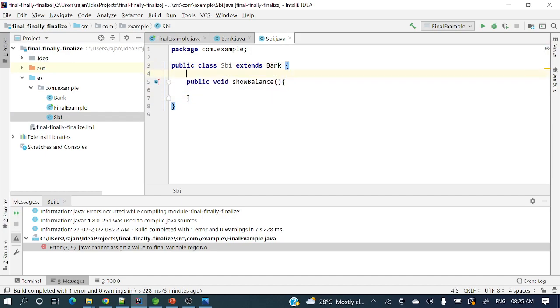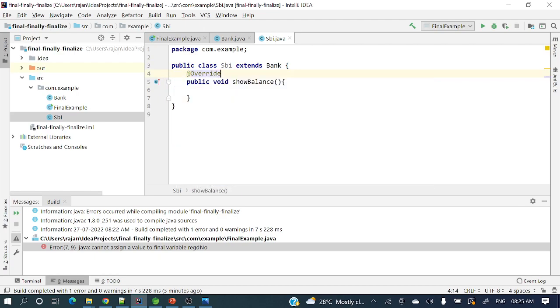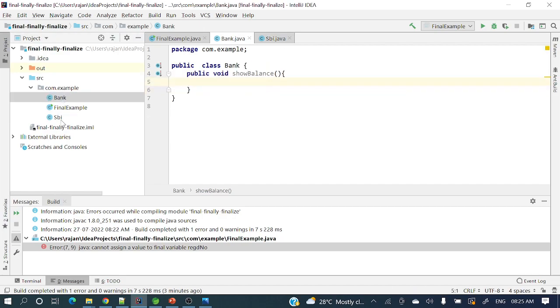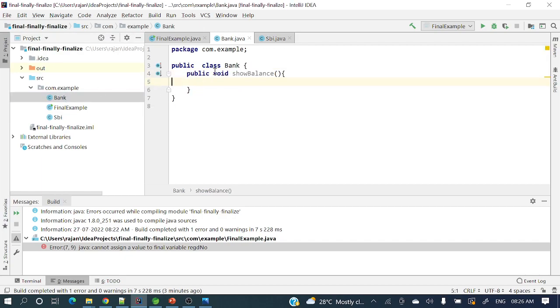So here let me add the override. Okay, it's overridden. Just see, currently there will be no problem. In Bank class, that showBalance is there, and in SBI we have overridden that showBalance. So now there will be no problem. Let's modify this showBalance as final, public final.